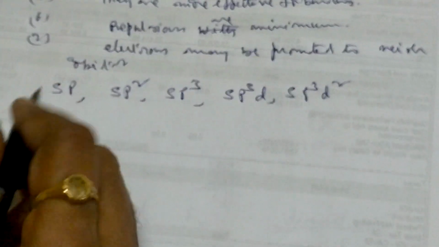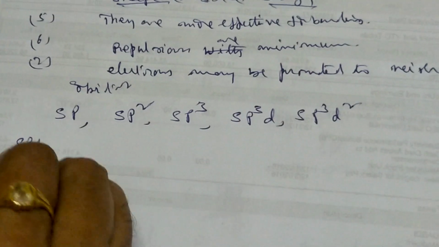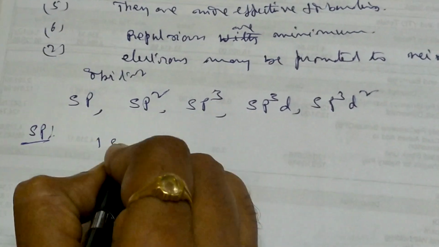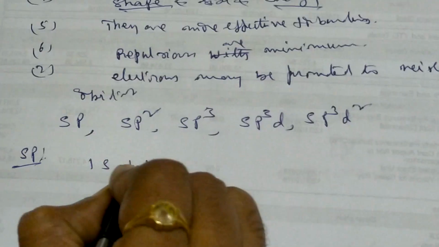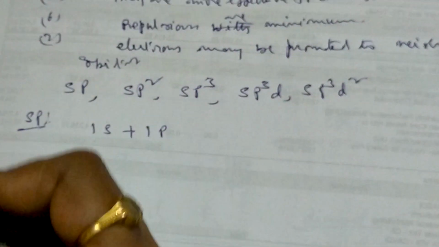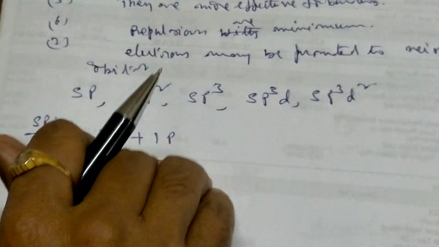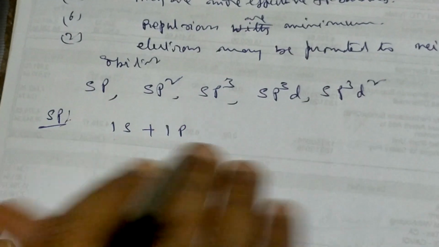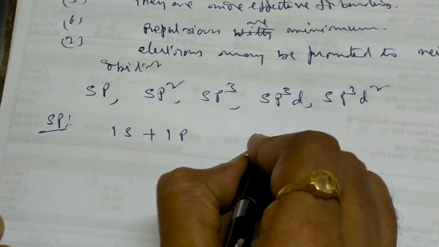Okay, now we will see first what is sp. It means one s orbital plus one p orbital. These two are atomic orbitals. They are mixing together and they form a hybrid orbital that is called sp orbital.